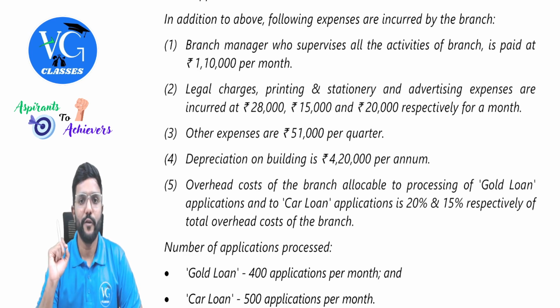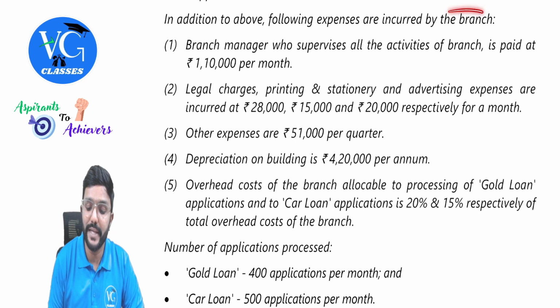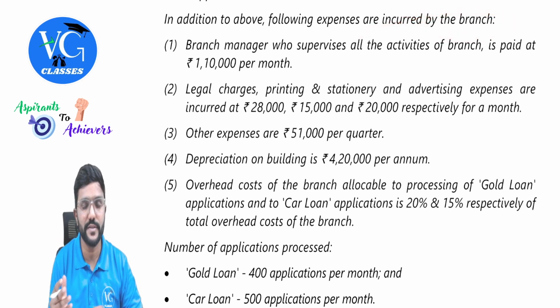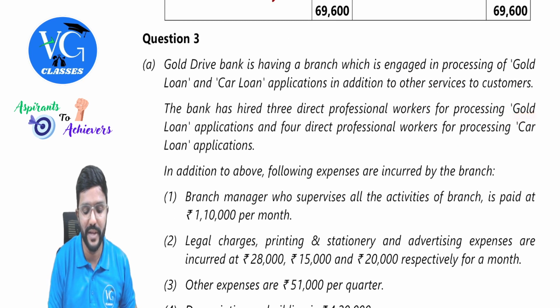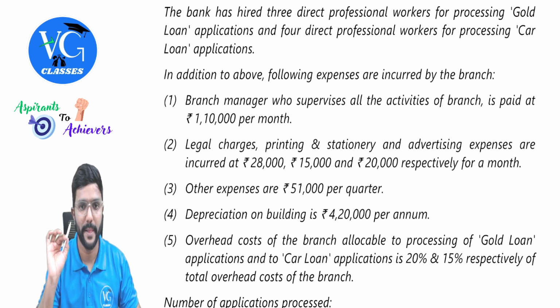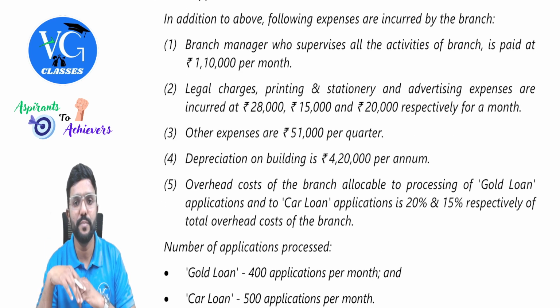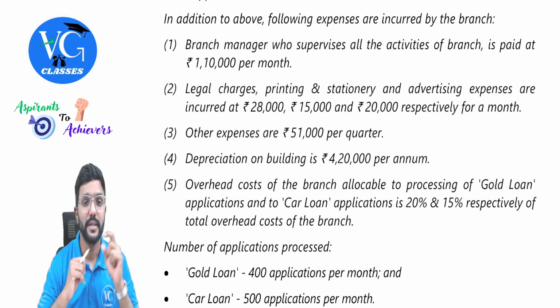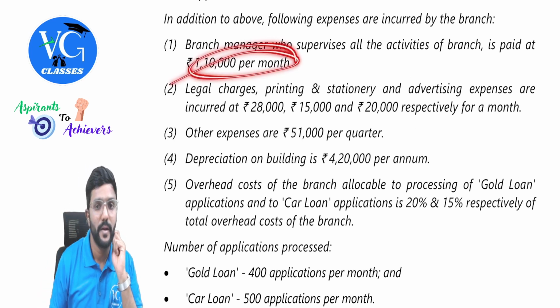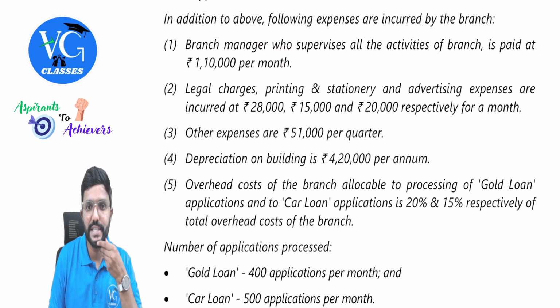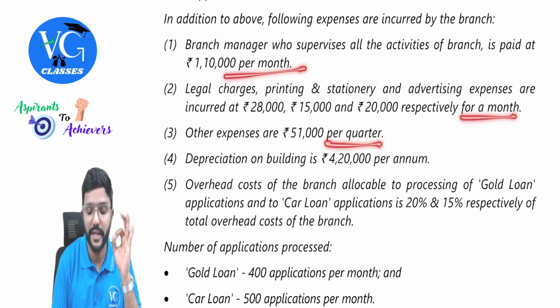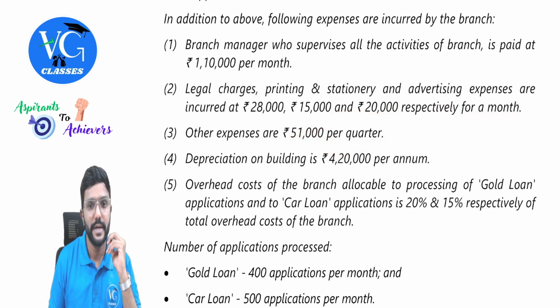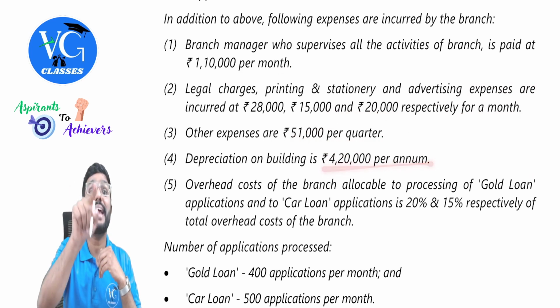In addition to the above, the following expenses are incurred by the branch. The branch would be providing various services, out of which two are gold loan applications and car loan applications. The branch manager, who supervises all the activities of the branch, is paid 1,10,000 per month. Legal charges, printing and stationery, and advertising expenses are incurred at 28,000, 15,000 and 20,000 respectively for a month. Other expenses per quarter, please be careful, a few are given per month and here it is given per quarter, 51,000. Depreciation on building, 4,20,000 per annum.